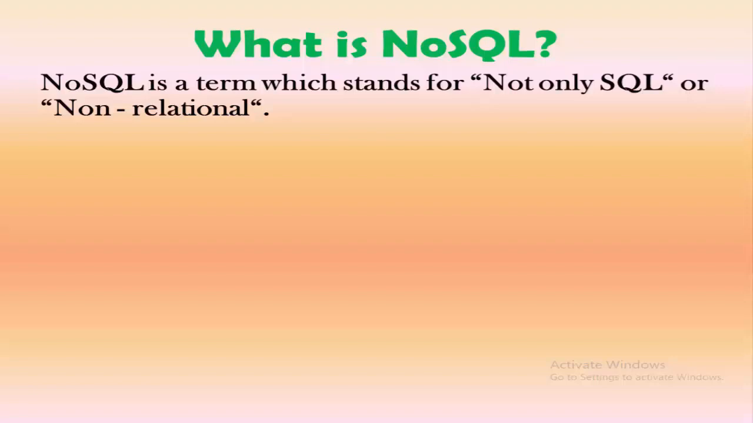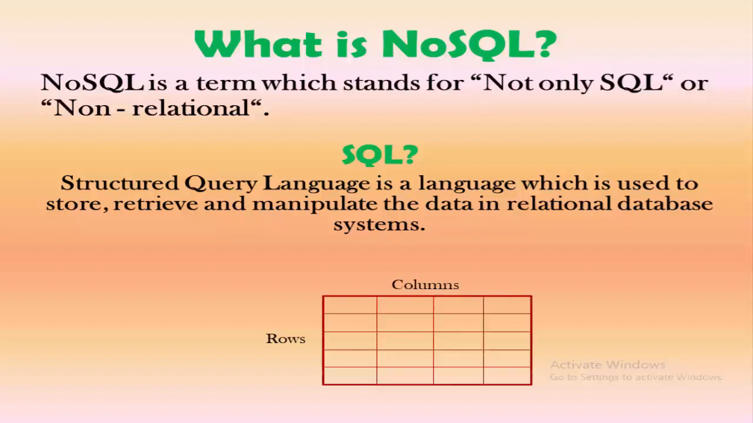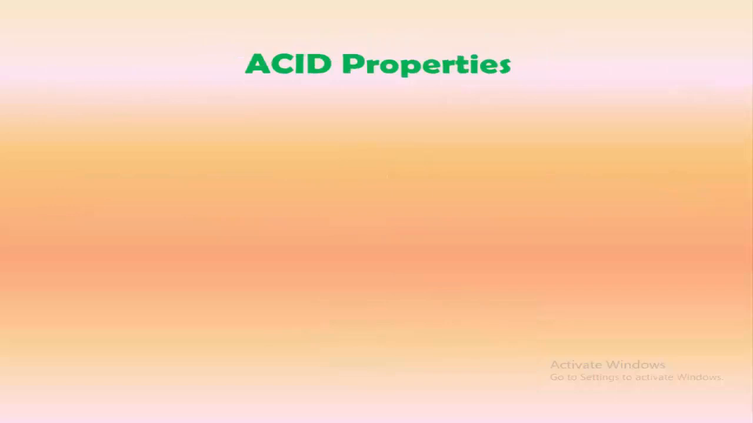Prior to the concept of NoSQL, there was a language called SQL. What is SQL? SQL stands for Structured Query Language, which is basically used to store, retrieve and manipulate the data in relational database systems. Relational databases store the data in tabular format, and a table is nothing but a collection of rows and columns. Relational databases are used to store structured data. If you have structured data, then the best way to store it is in tables rather than in another format. And these relational databases follow some properties.